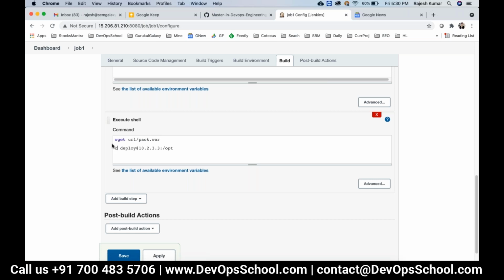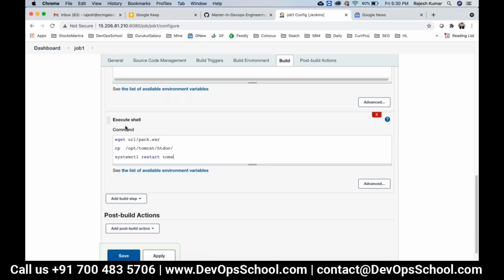And after that, you do cp. Where do you want to do cp? To the Tomcat directory, something like opt tomcat webapps, where the war file goes, and then restart it. So systemctl restart tomcat, whatever it is. So all this is a logic.